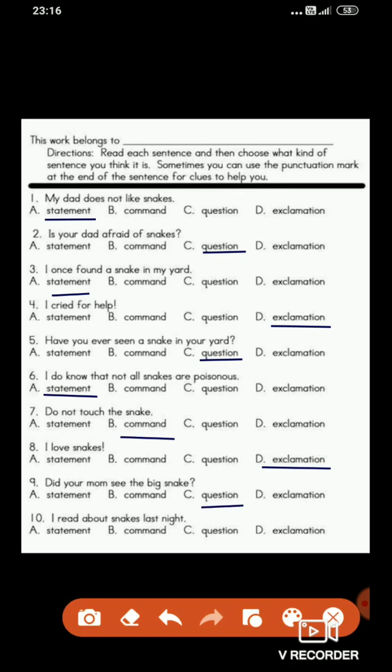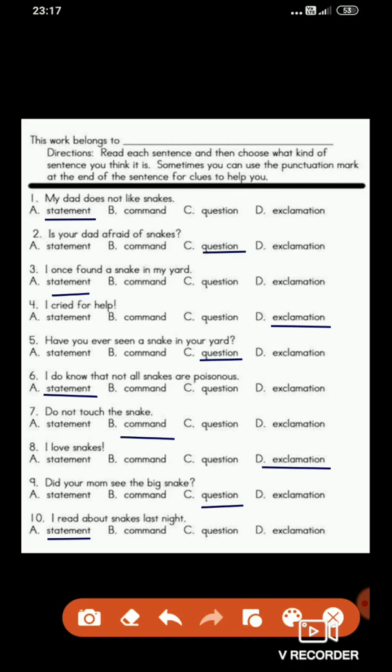Tenth one. I read about snakes last night. This is just the information given. It tells about something. So this is just a statement. Understood, students? This is the concept of kinds of sentences.